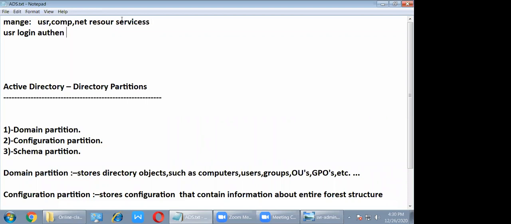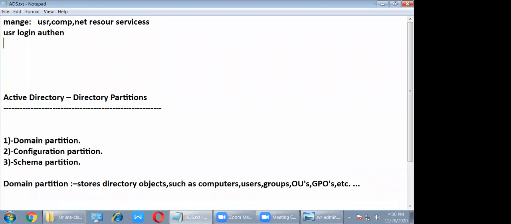For the user login authentication purpose, I will give one example. Remember that one. Keep in mind, Active Directory can manage and can do everything, but personally Active Directory can't do anything. But Active Directory does everything.